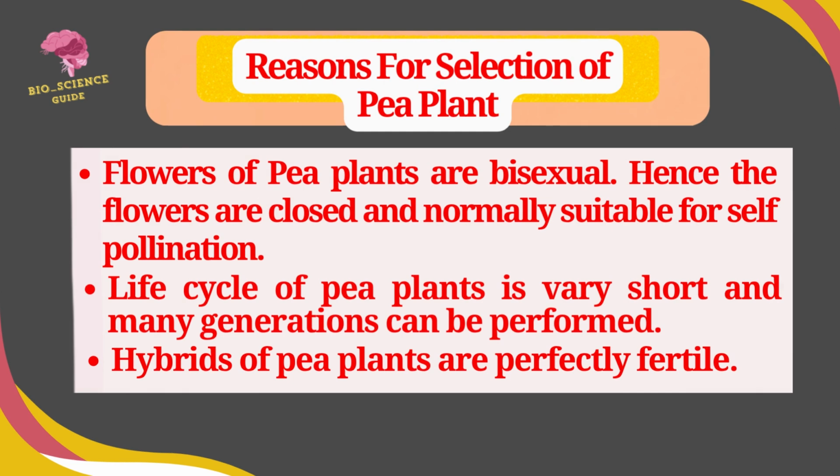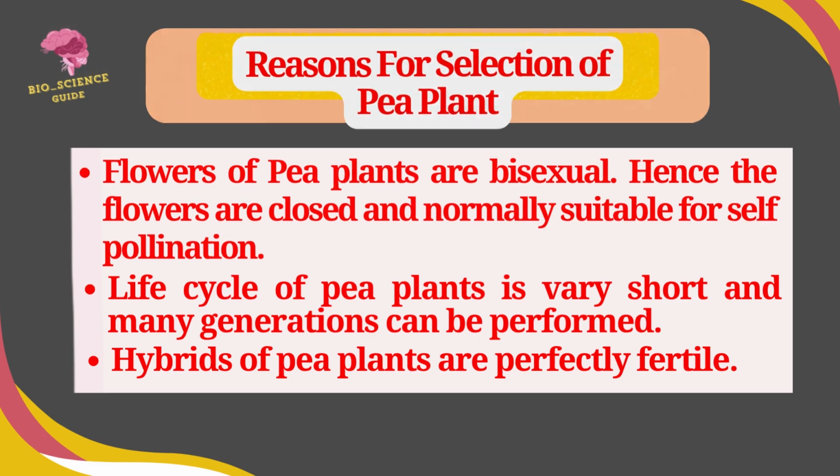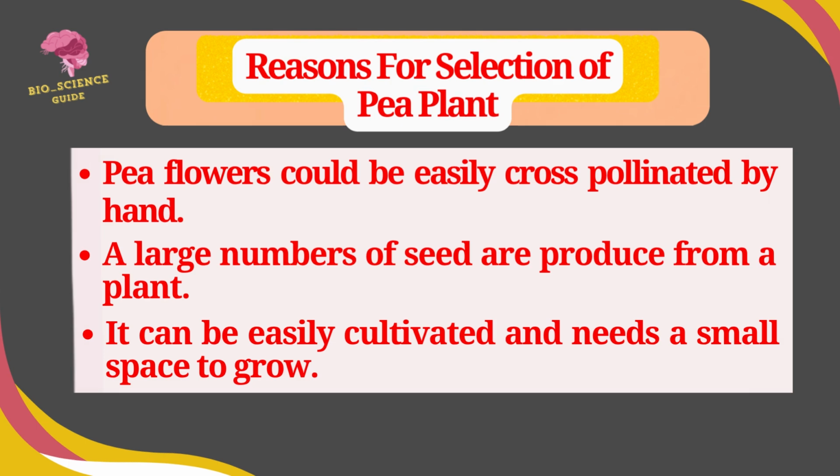Flowers of pea plants are bisexual, hence the flowers are closed and normally suitable for self-pollination. Life cycle of pea plants is very short and many generations can be performed. Hybrids of the pea plants are perfectly fertile. Flowers of pea could be easily cross-pollinated by hand or artificially. A large number of seeds are produced from a plant. It can be easily cultivated and needs a small space to grow.